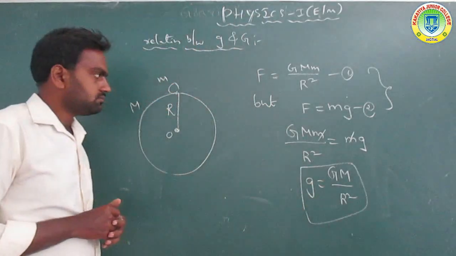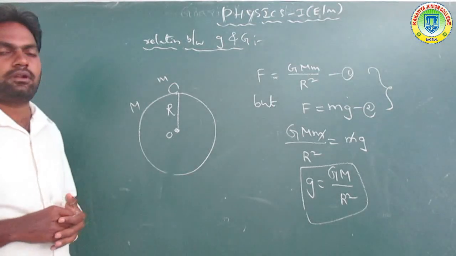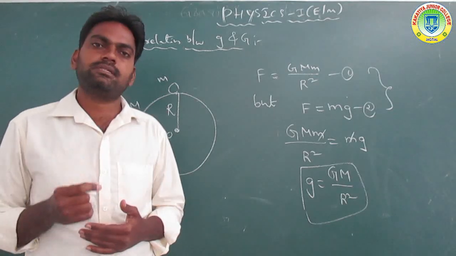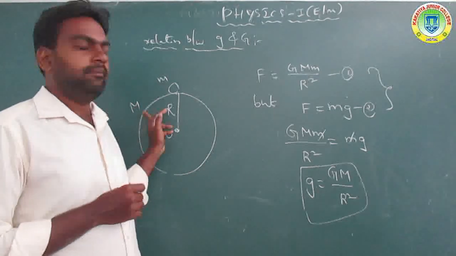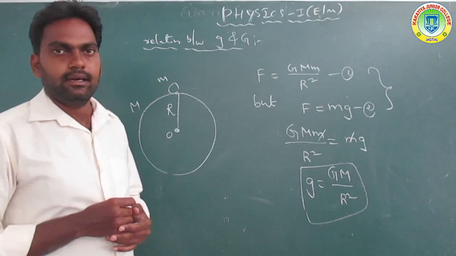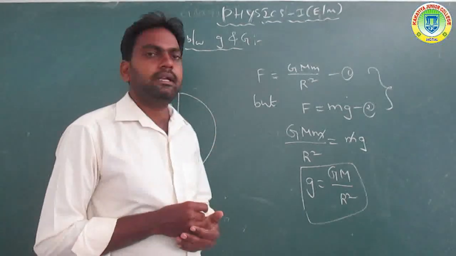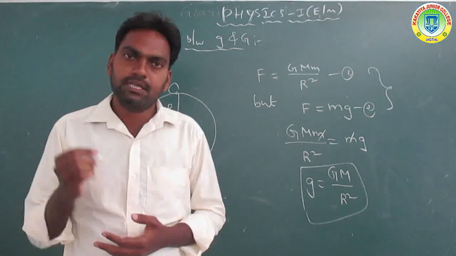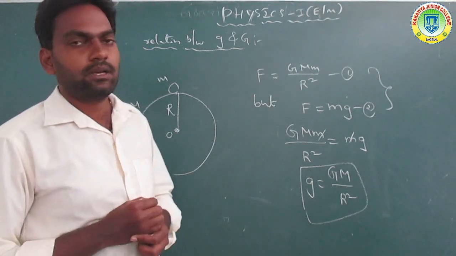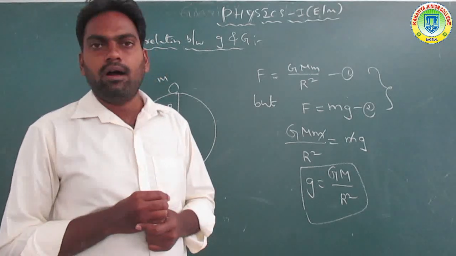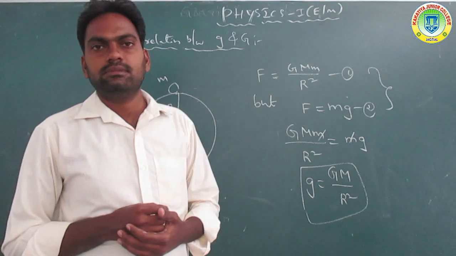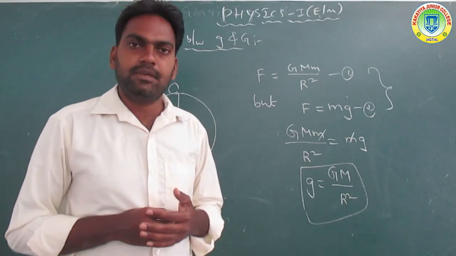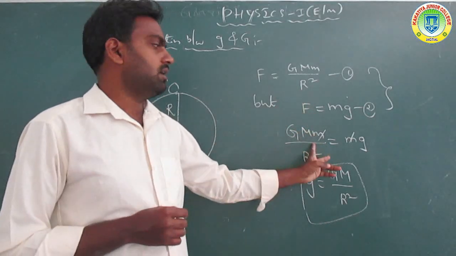Okay, got it. Now, first of all, once again, repeat. A small body of mass m is placed on the surface of the planet of mass M and radius R. According to Newton's law of gravitation, F is equal to G capital M small m by R square. But the attractive force F is equal to the weight of the object, that is mg. These two equations are compared.